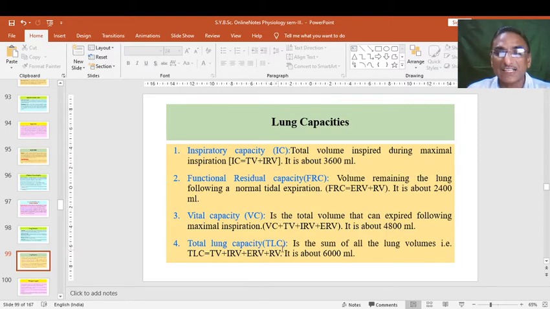We can call it TLC, and this is the sum of all the lung volumes, that is tidal volume plus inspiratory reserve volume plus expiratory reserve volume plus residual volume. So this is all the volumes together, called TLC, and this is about 6000 ml. This is the maximum of all these inspiratory and expiratory volumes. This is the capacity of the lung, the amount of air that can be entered.